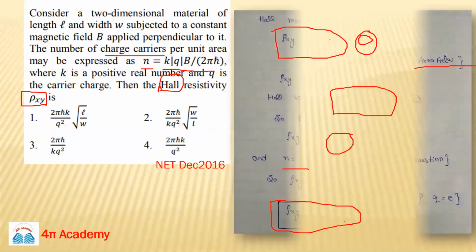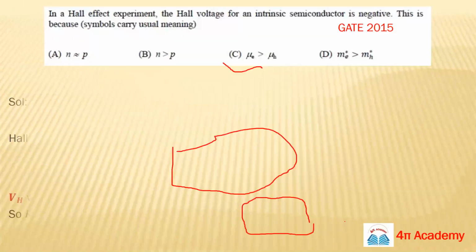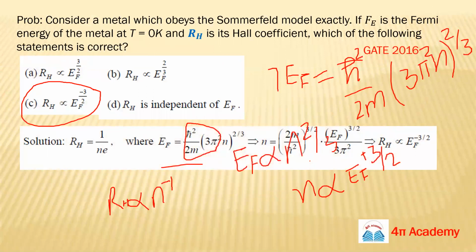RH equals 1 upon NE, or you can say minus 1 upon NE, but we are concerned with the magnitude. So RH is proportional to n to the power minus 1. If the minus sign is taken, it doesn't matter, because we are just concerned about the power.